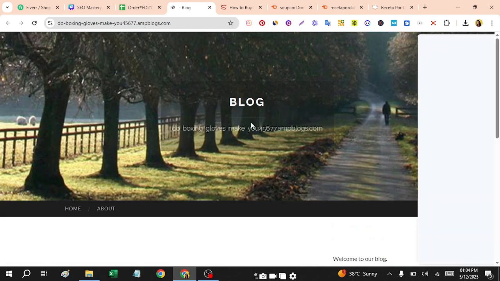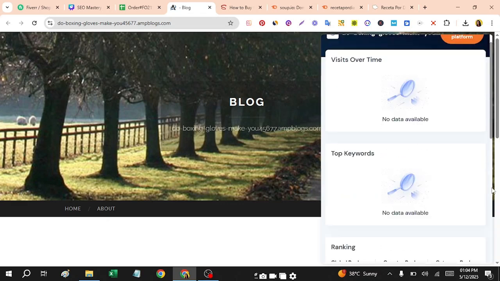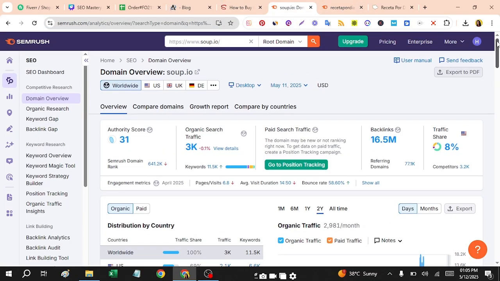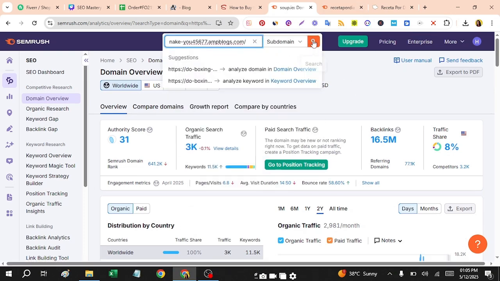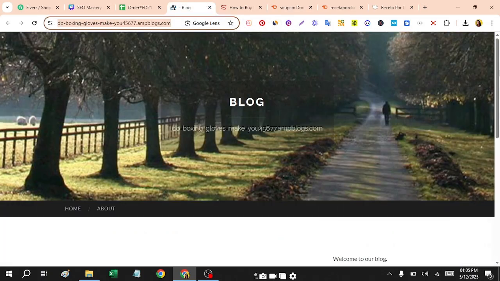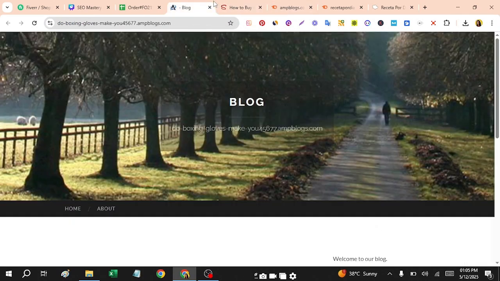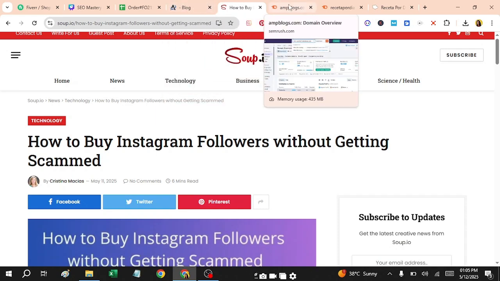It is created for the sake of a link, and here you can see this was the link that they put. But if you check the authority, you will see the authority is very high, and the backlink profile is very high, but there is no content and there is no traffic. Because here you can see this blog is nothing. It is just a page. So if somebody's selling you this type of blog, and says they will make your site a big authority website, they will get you traffic, blah blah blah,